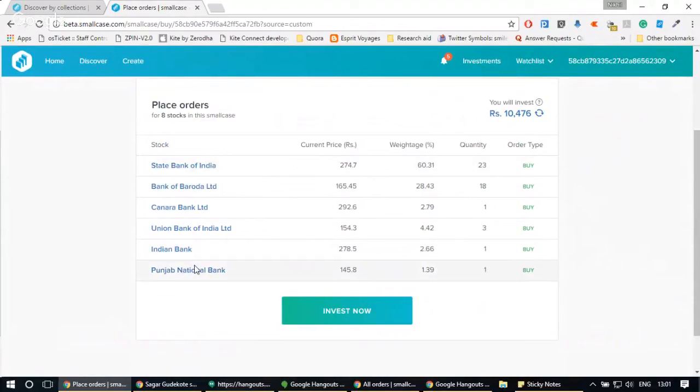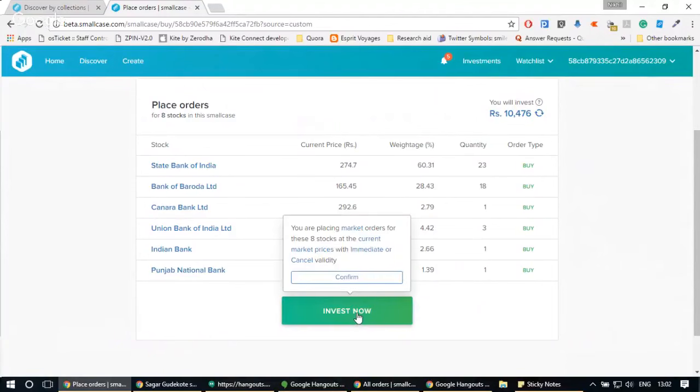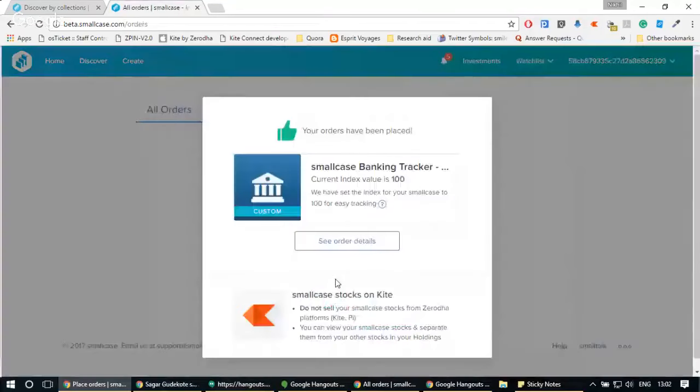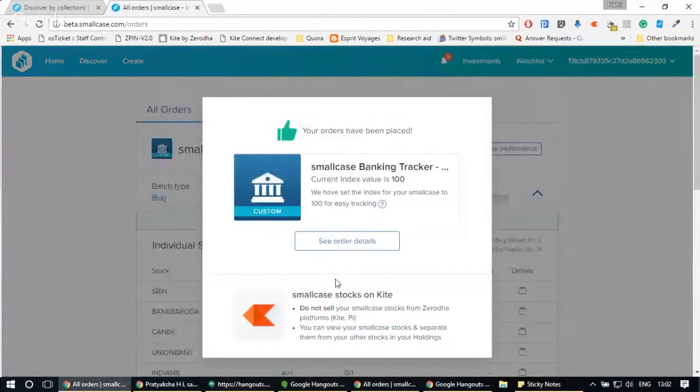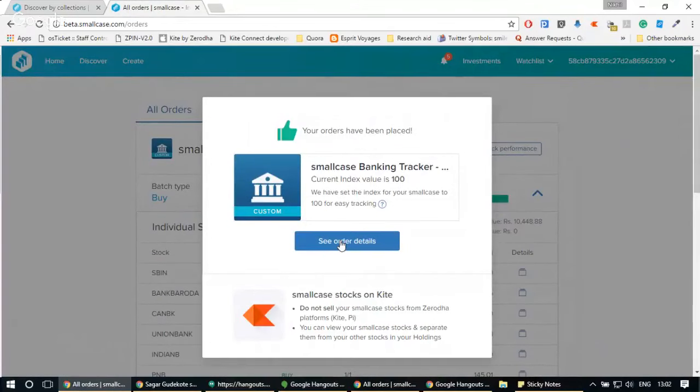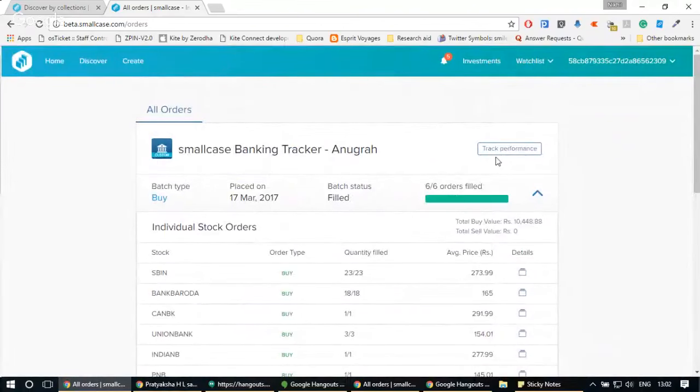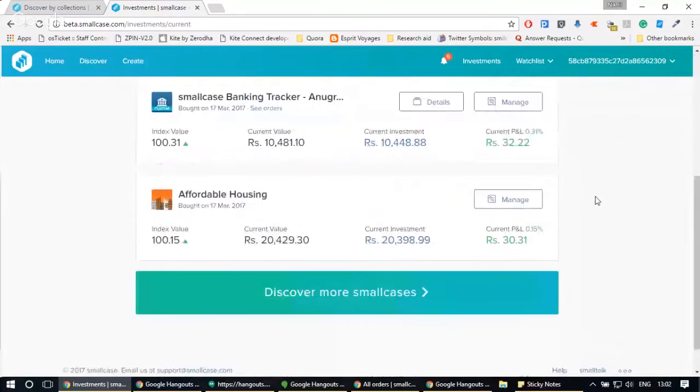That is, these are the stocks that I'm now buying. I can also check the weightages and quantities of all the stocks. If I click on invest now, again we check for double confirmation from your side, and as soon as you click on confirm, we place the orders. So the tracking process remains the same for all the customized and created smallcases also. That is, if you're customizing a smallcase, we'll again set your custom index to 100, and you can start tracking the performance.